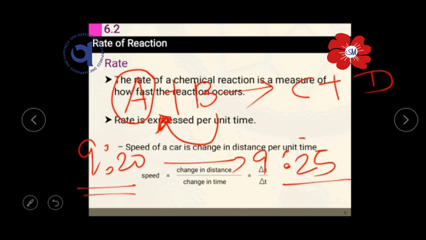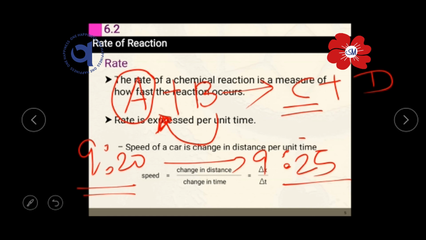At 9:30, 10 minutes are complete for the reaction. At 9:35, 15 minutes are completed for the reaction. And as the time increases, the concentration of the product increases.